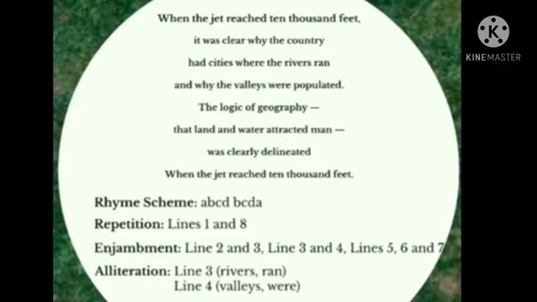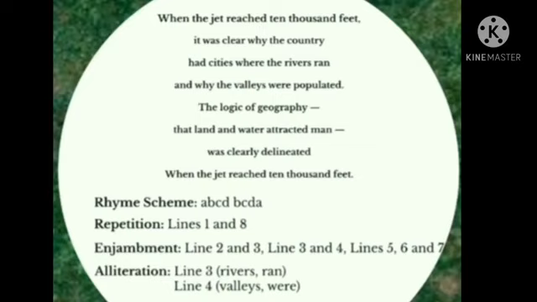In the second stanza of the poem also, we can see the poetic devices repetition, enjambment and alliteration. First we will deal with the repetition. Repetition means the repetition of the entire sentence in a poem. So here, when the jet reached 10,000 feet, it is repeated the same in the 8th line. So there, the poetic device is repetition.